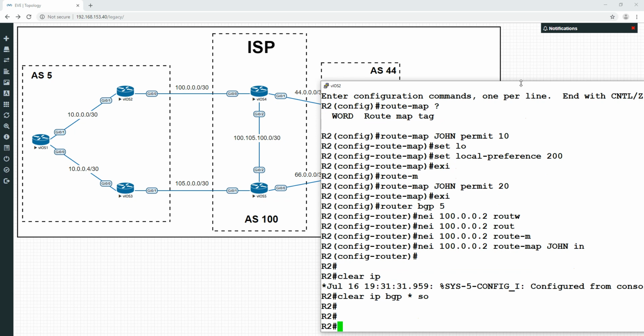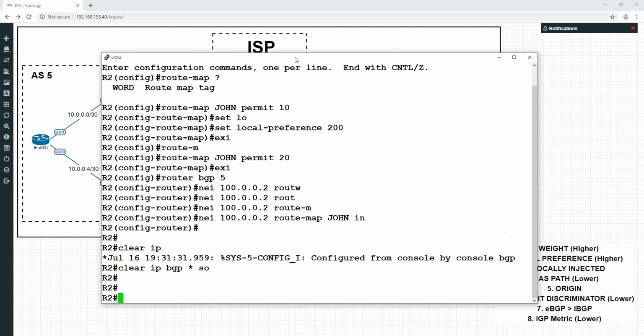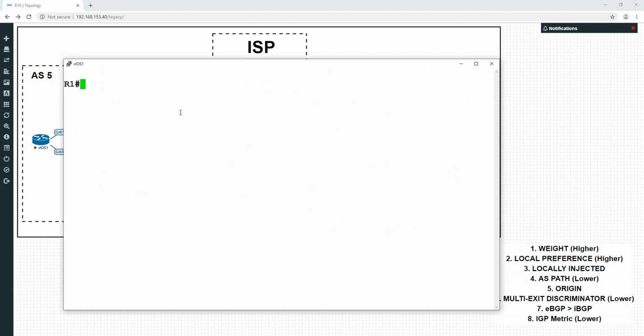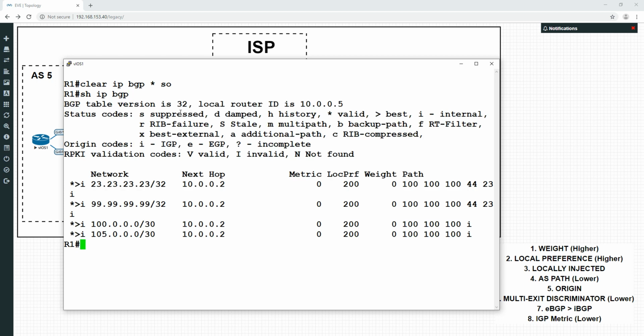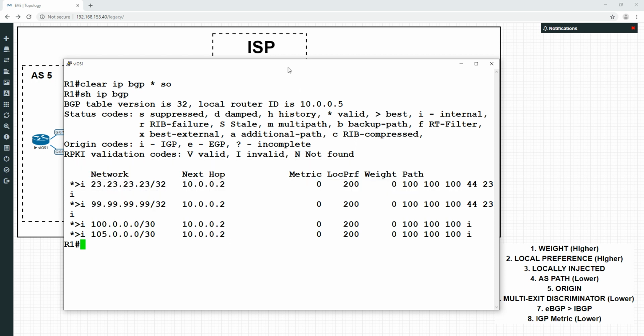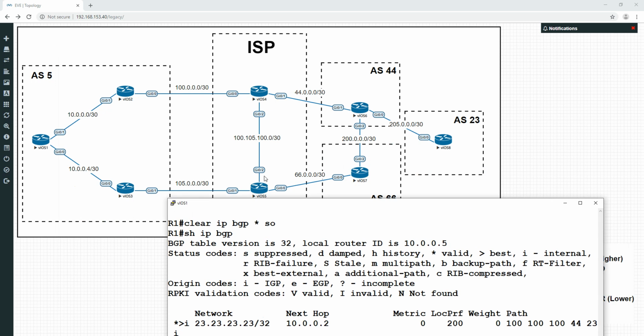Okay, so we're trying to effectively override that. So let's go and see if we've got a change here yet. Clear IP BGP soft, and do a show IP BGP. See, now our local preference is 200, and you look at all our next hops, they are going through the top one. So even though the path was prepended from the ISP, we're saying, listen, we prefer it over here because of the local preference, which supersedes it. We're saying, no, actually, we would prefer it this way.